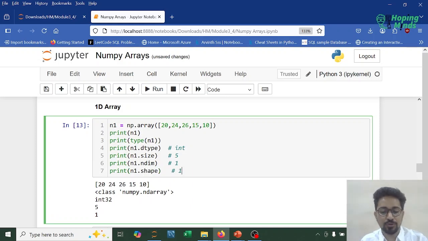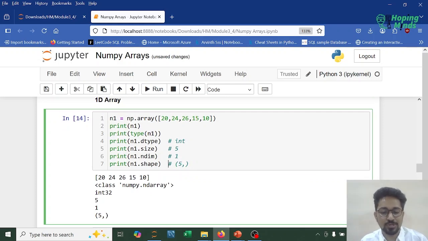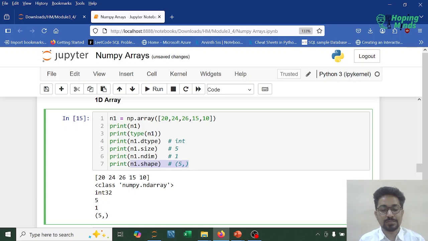Now shape would be in the form of a tuple, because this is 1D. Shape would be 5 comma, indicating only 5 elements, and this is 1 dimensional. All right, so this is how the 4 properties of a NumPy array are defined. Now we'll understand shape better when we consider a 2D array. So I hope this example is clear: all the elements are of integer data type, the size is 5, ndim is 1, and the shape is 5 comma.